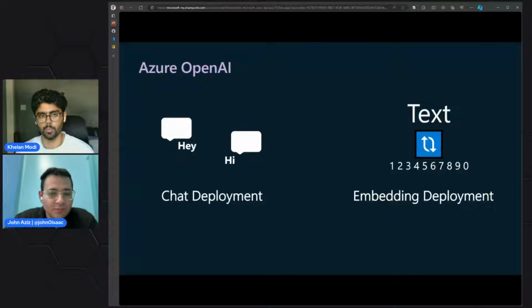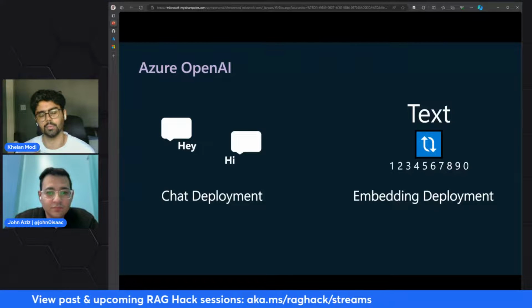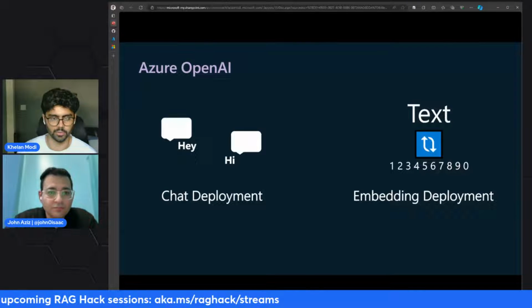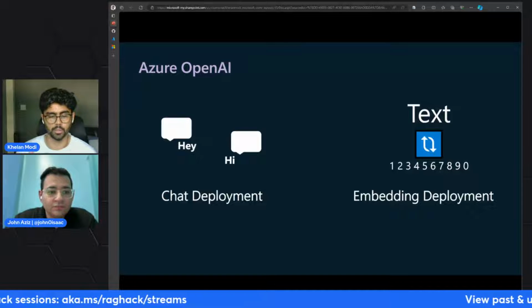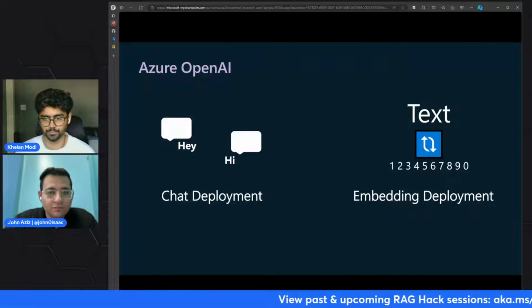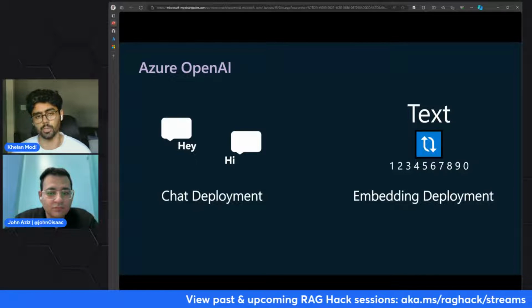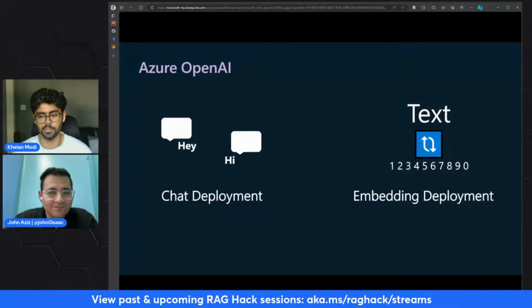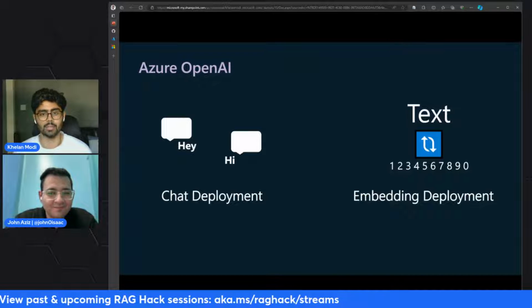Then we have the embedding deployment. What the embedding deployment does is translate a piece of text or data into a bunch of numbers. These numbers represent the semantic meaning of your text. This data can be words, numbers, images, anything like that. So instead of keyword-based search, using vector embeddings you're able to search via semantic meaning.